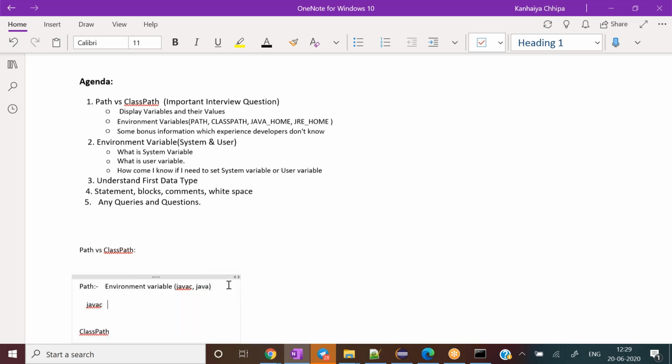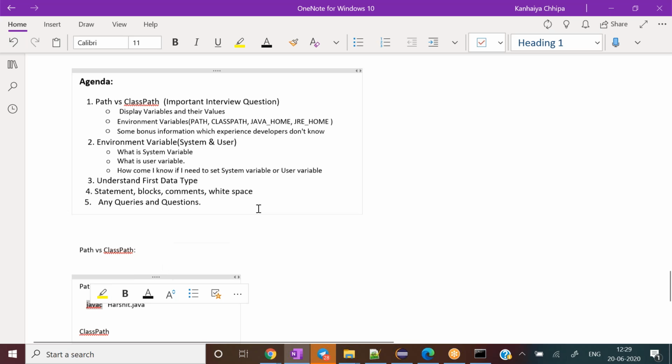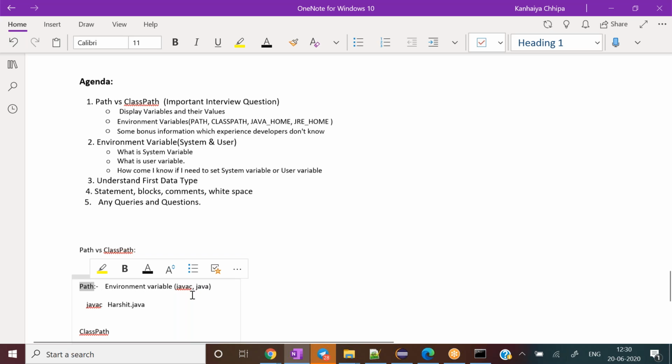So our operating system will try to find where this javac exists. Its first responsibility, as we discussed, is the immediate directory, and after that it will go to the environment variable, go to the path locations, and evaluate each path one by one, and wherever it finds javac, it will end its search. As soon as it finds it, it will start executing that program.